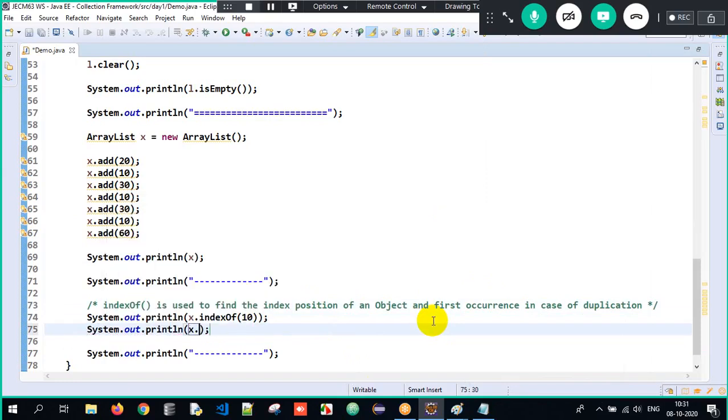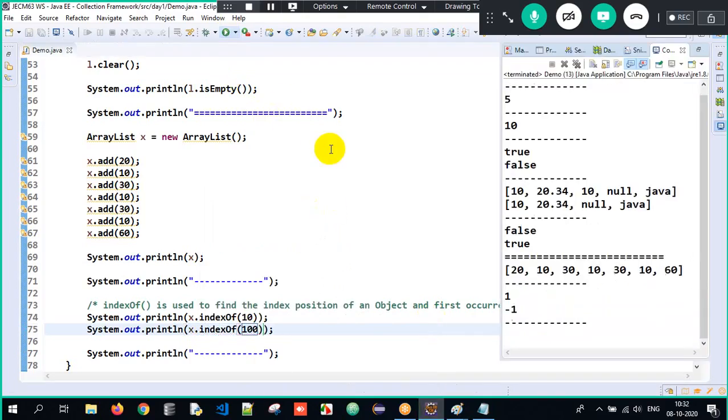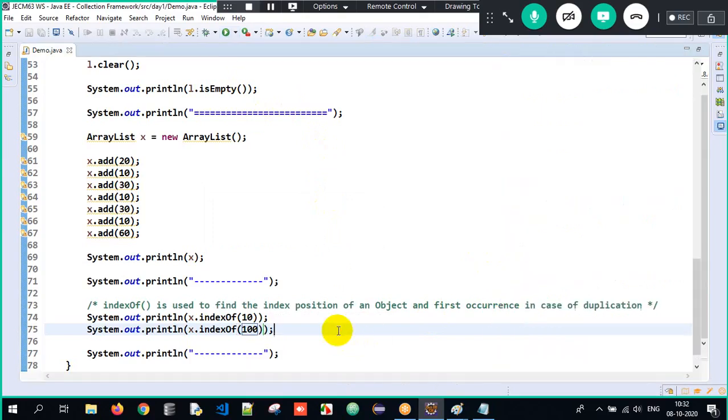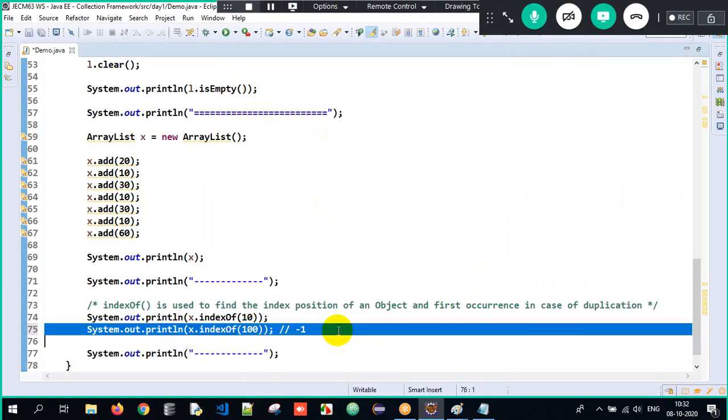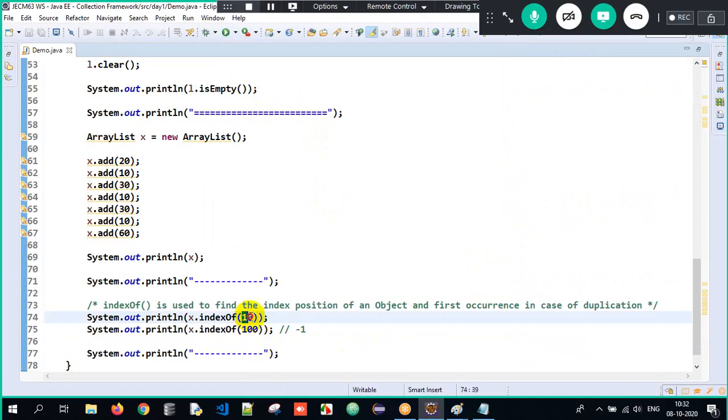Now I'll write x.indexOf(100). Do we have an object called 100 here? No. So I'll get it as -1. So -1 means that specific object is not available here. So what did you understand? If it is 10, it is going to find the index position of 10 here, so the first occurrence in case of duplication.